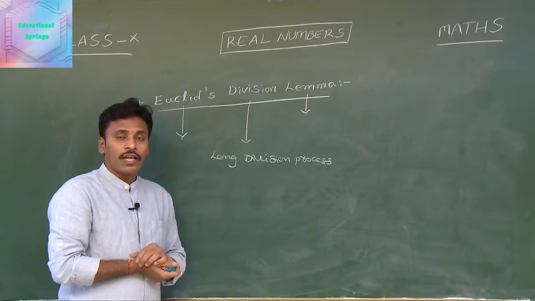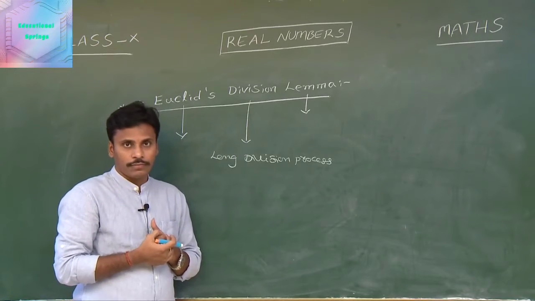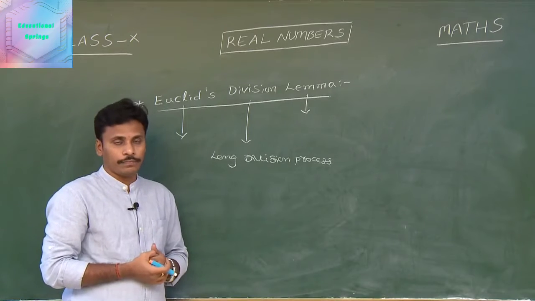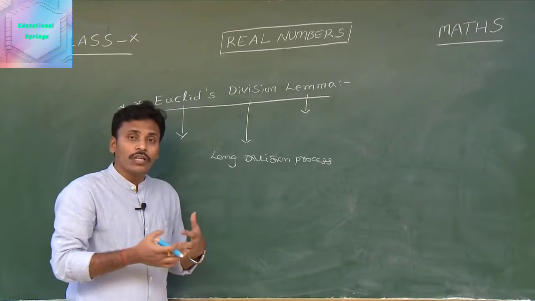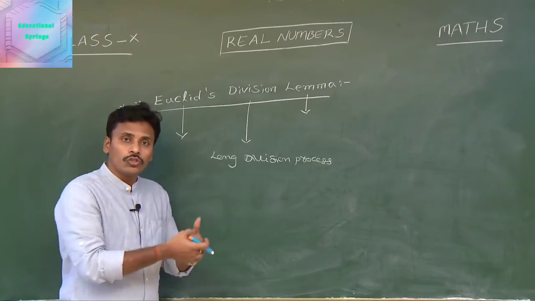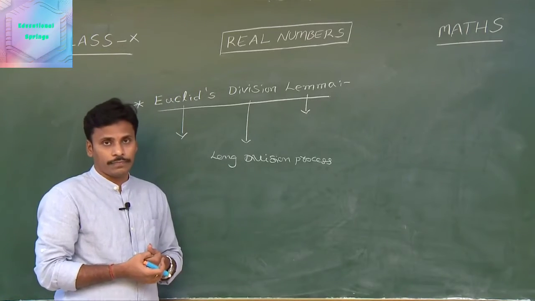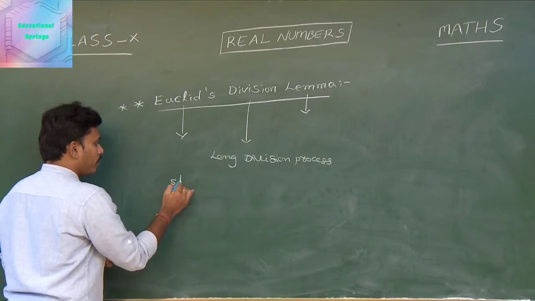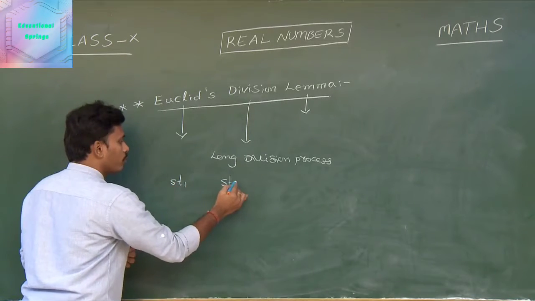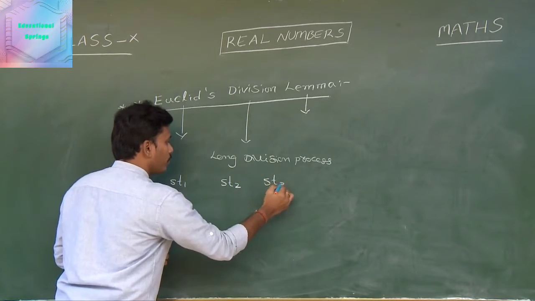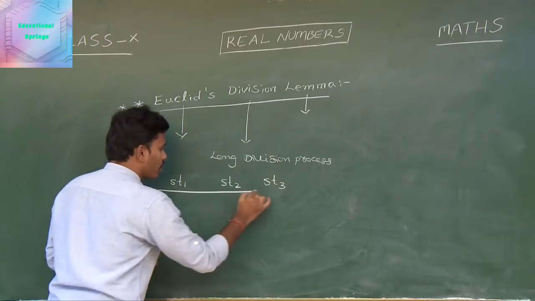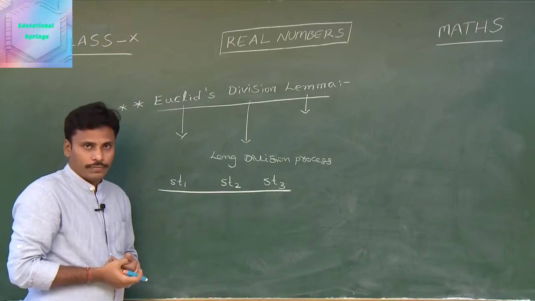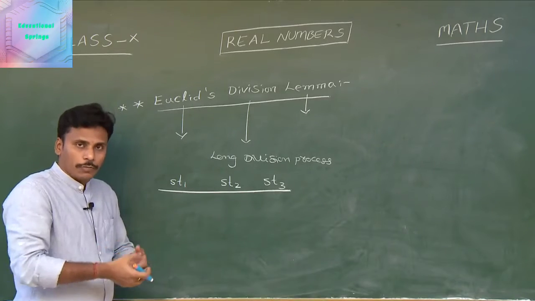First, suppose I have 20 chocolates to distribute to 3 students equally. How can I distribute these 20 chocolates to those 3 students equally? Look at this. See, student 1, student 2, and then student 3. I am going to distribute 20 chocolates to these 3 students. I will start the distribution.